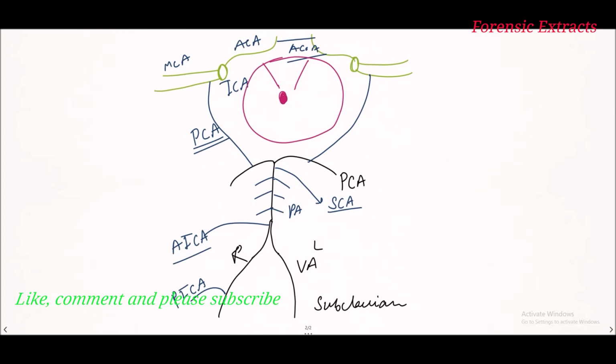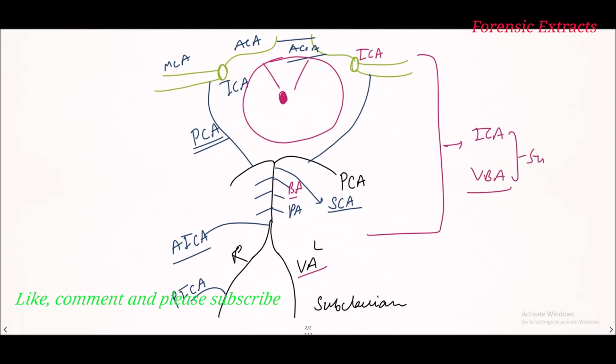So the circle of Willis is the communication between the internal carotid artery system and the vertebrobasilar artery system.